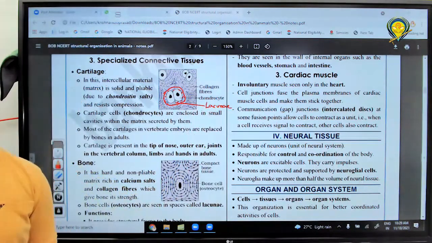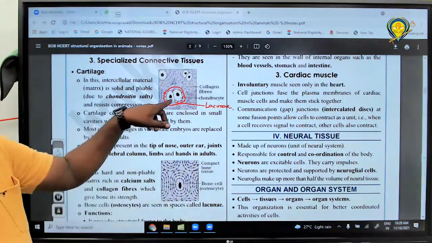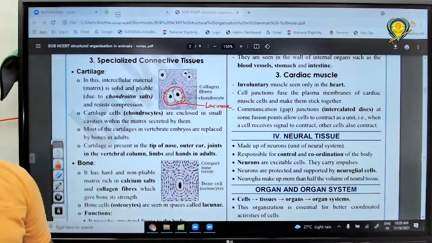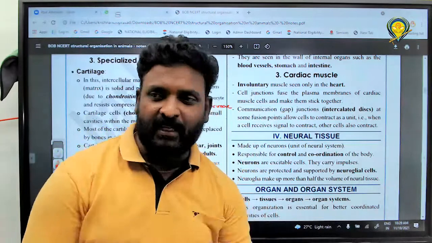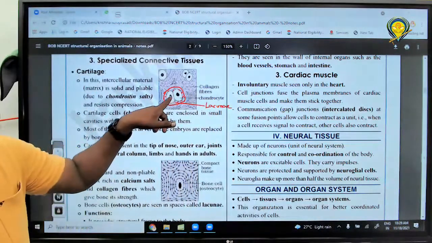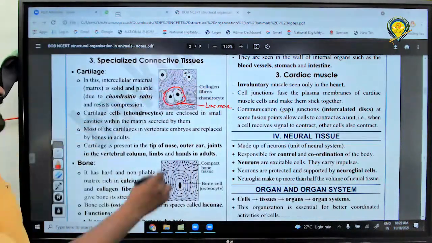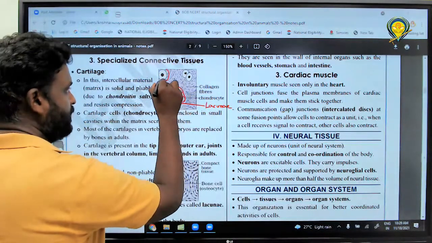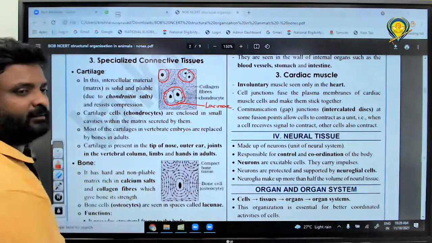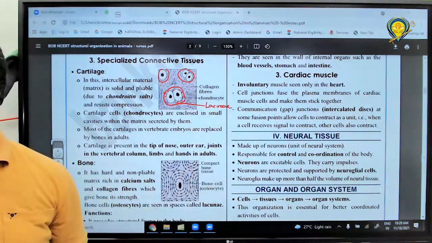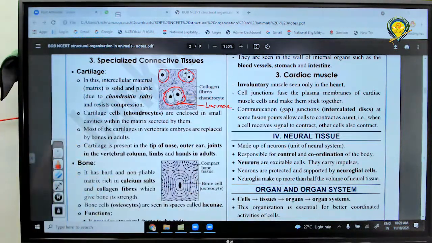Lacuna is a fluid cavity in which the cells are present, called what? Chondrocyte. Do you know what chondro means? Chondro means cartilage, cyte means cell. Cartilage cells which can produce cartilage. Got it? And here is also the presence of a cavity. What is the cavity called? Fluid, or normal fluid? That's it. Right?